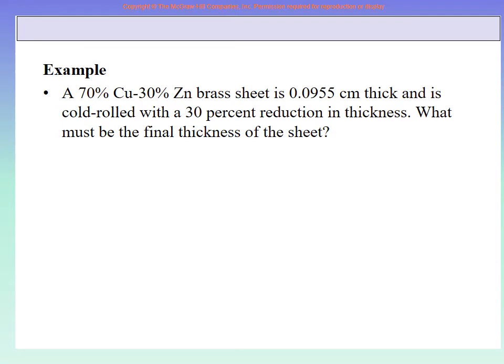Let us do a simple example. When I say simple, when we do any example for the first time, we do not want it to be a very complicated one, but later on we build up more. But even these simple ones, if you do it carefully with your mind open, then you will see that now you understand it, you can solve many other problems. A 70% copper, 30% zinc brass. Brass is an alloy of copper and zinc. Its sheet is 0.0955 centimeter thick. This is cold rolled with a 30% reduction in thickness. What must be the final thickness of the sheet?